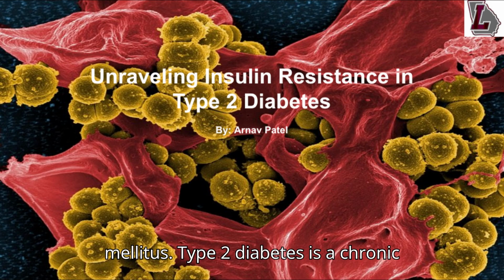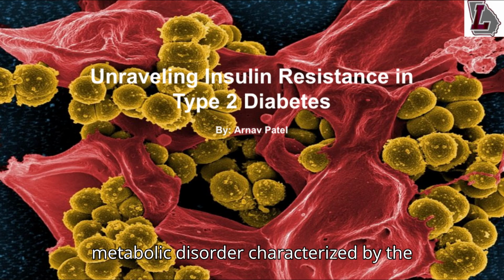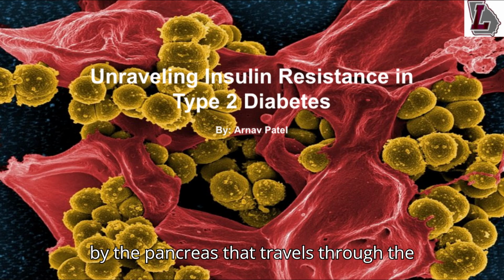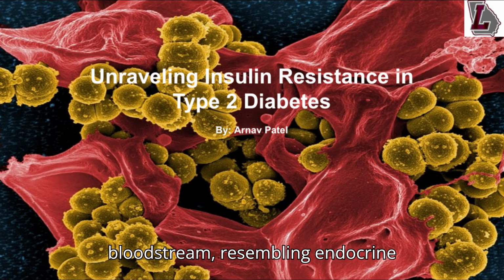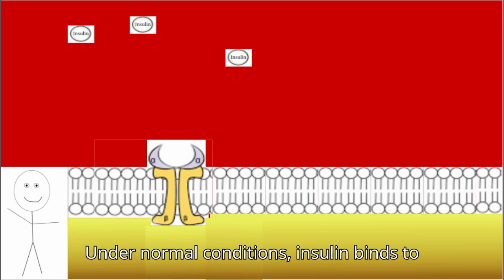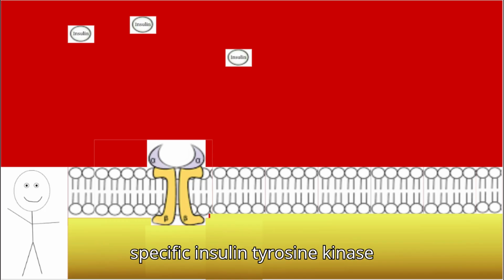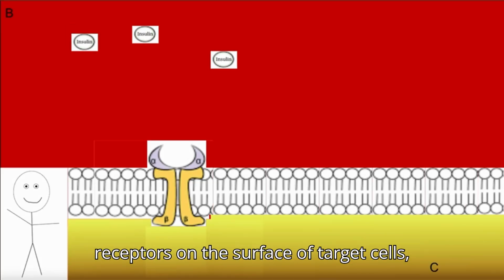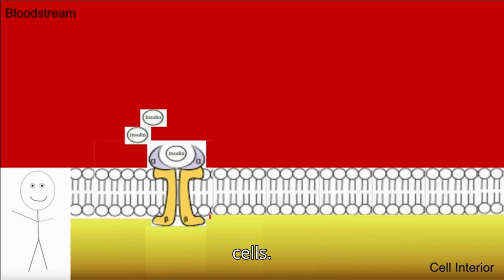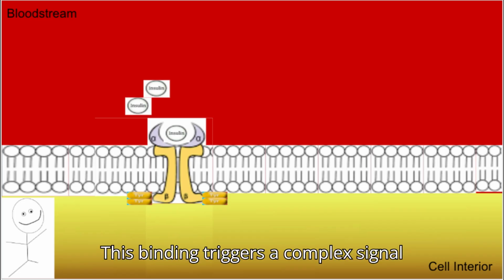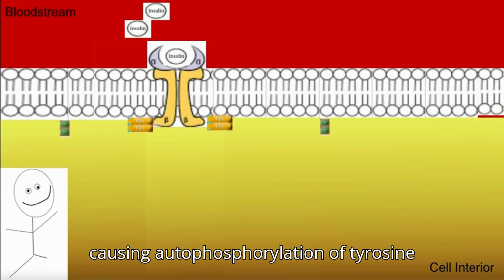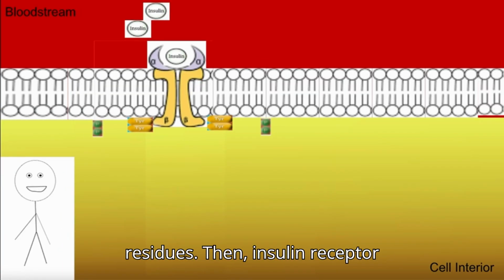Type 2 diabetes is a chronic metabolic disorder characterized by the body's inability to effectively use insulin, a hormone produced and secreted by the pancreas that travels through the bloodstream, resembling endocrine signaling. Under normal conditions, insulin binds to specific insulin tyrosine kinase receptors on the surface of target cells, particularly muscle, liver, and fat cells. This binding triggers a complex signal transduction pathway inside the cell, causing autophosphorylation of tyrosine residues.